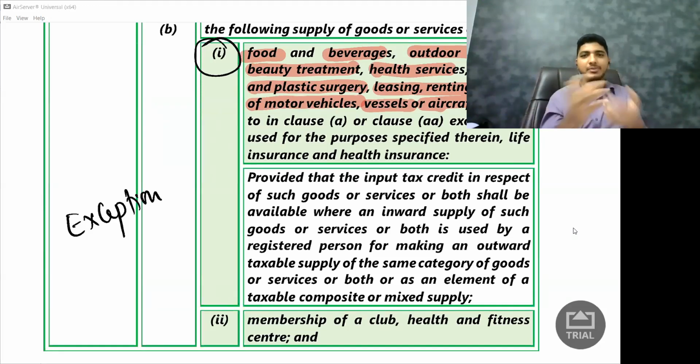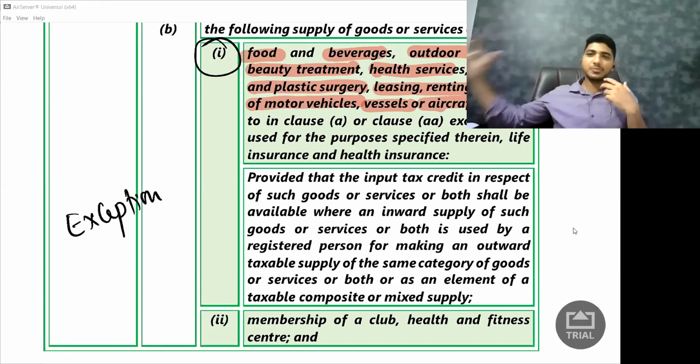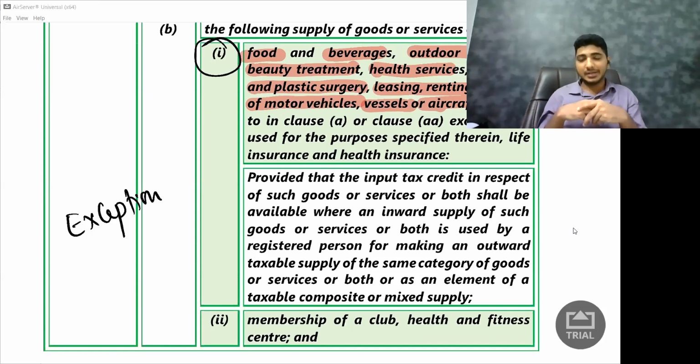Okay, this is an agreement between you and me. So now I'm an event manager. I don't have a kitchen of mine. So what I will do is I'll approach a caterer and I will say, look, I want your service. So what this caterer is providing to me, he's providing food. He's providing outdoor catering service to me. But am I eating those items? No, I am further supplying it to you. So whatever this caterer is billing to me, and if there is any GST element in that, I'll get the credit of the same. Very simple aspect.